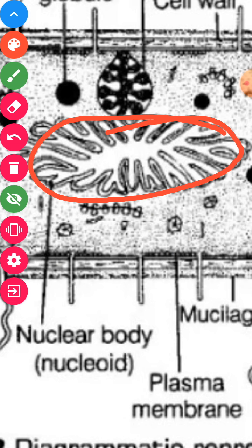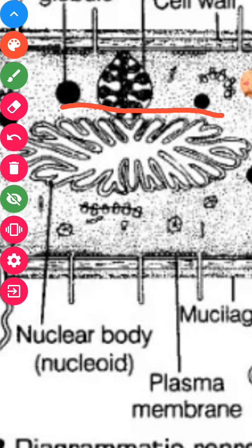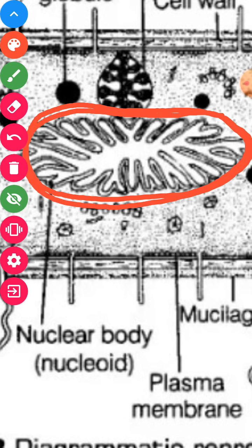You must remember that the circular DNA is not covered by any nuclear membrane, because you have studied that nuclear-bound organelles are absent in any prokaryotic cell. Bacteria are prokaryotic cells, so the nuclear membrane is absent. Only circular DNA is present in the bacteria. Remember that circular DNA is present, and also the plasmid.